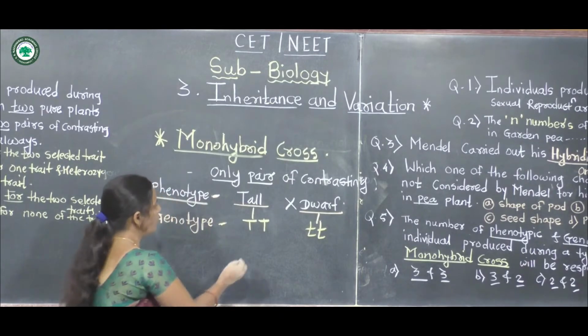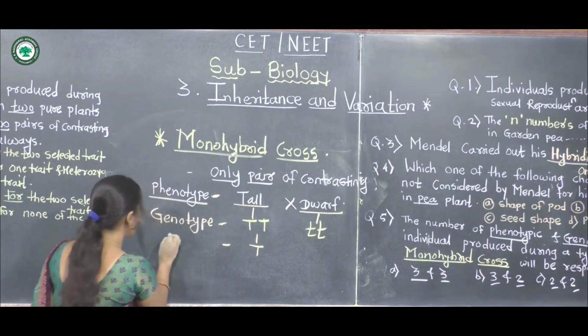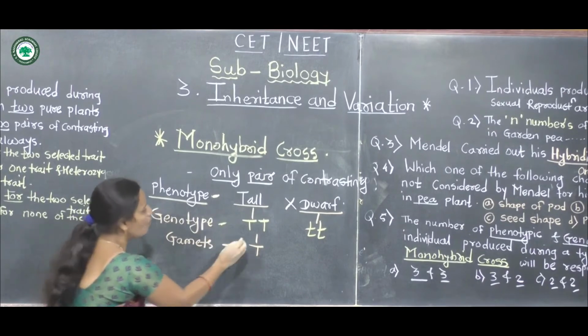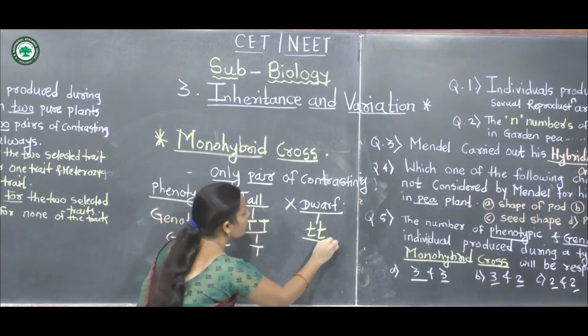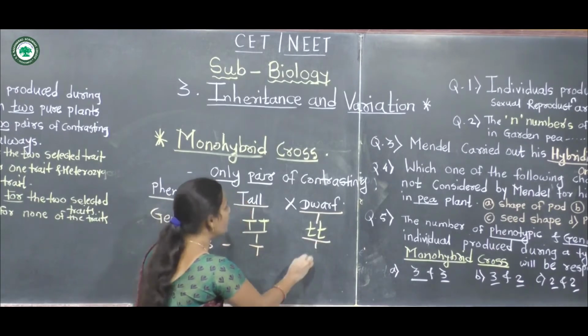The homozygous condition produces only one type of gamete, capital T or small t.